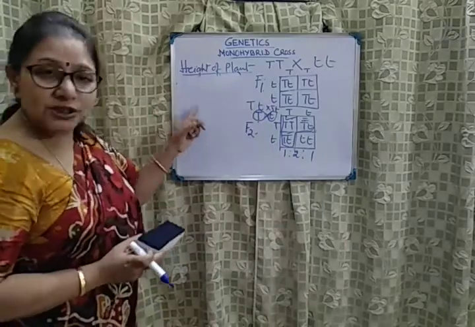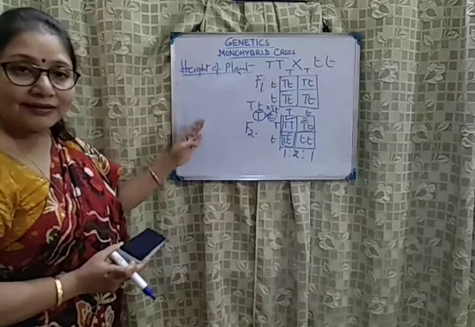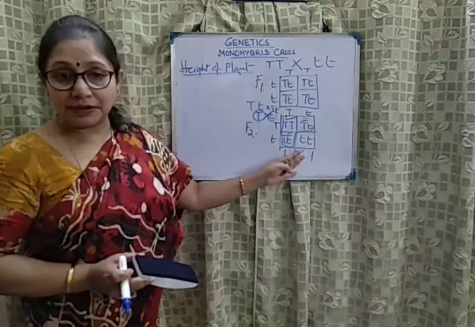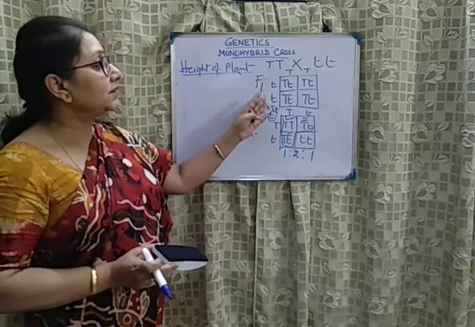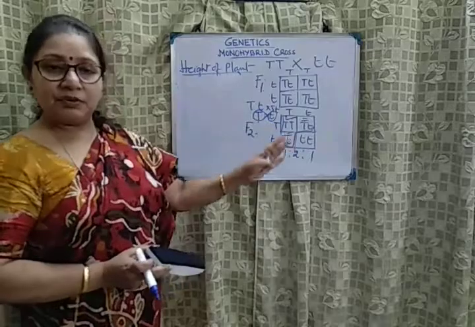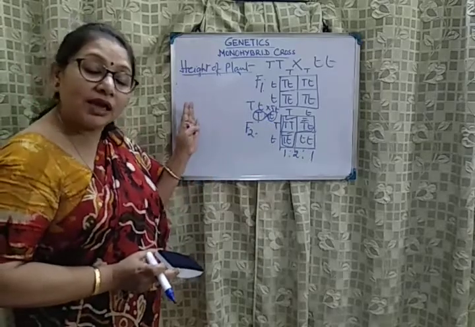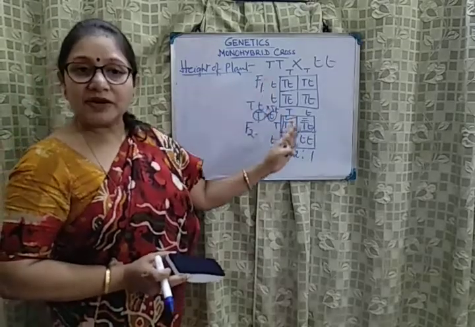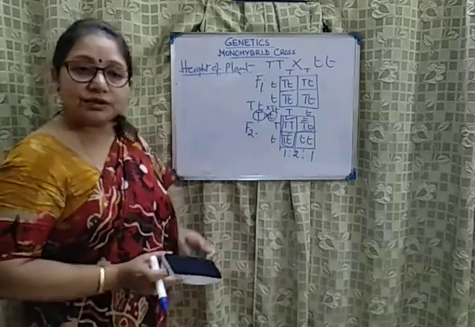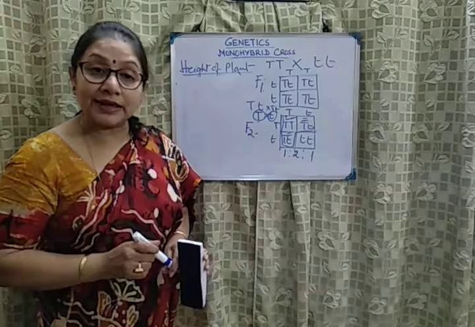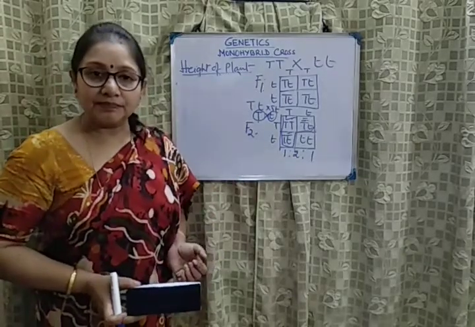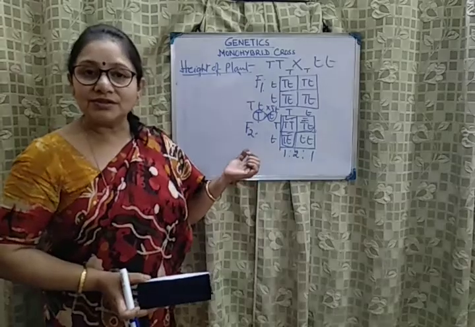If it is not specified, you can do the one that I have shown here with the cross, or you can do the Punnett square. The Punnett square is easy and neatly done. But if you are comfortable with the other one, you can do any one, unless it is specified to show the cross with the help of the Punnett square. So you can practice with any of the six characters that are there, taking the alternative forms of the same character. Hope you have understood, students.